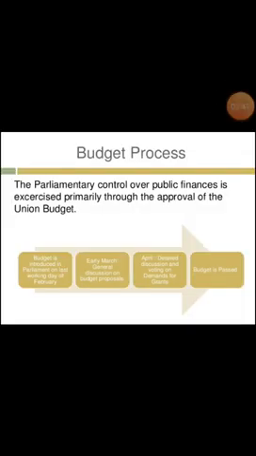How Parliament has control over the national purse. The Parliament passes a budget of a year. The parliamentary control over public finance is exercised primarily through the approval of the union budget. Budget is introduced in the Parliament on the last working day of the month of February. In the month of March, general discussions on budget proposals take place. In the month of April, detailed discussions and voting on demands for grants are made and the budget is passed by the President.